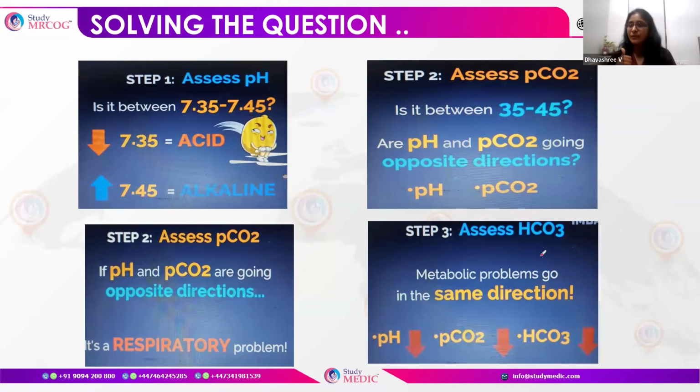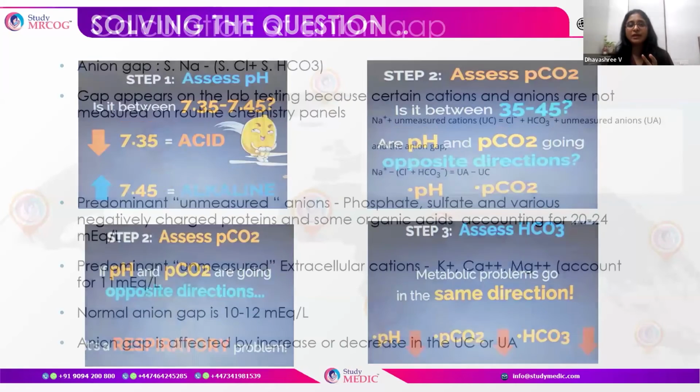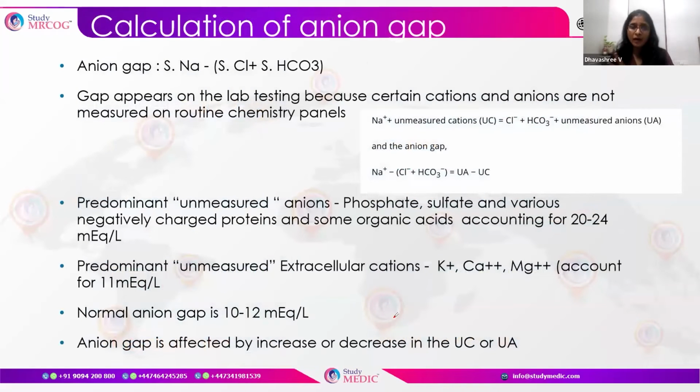If it is metabolic, then the pH and the HCO3 should be in the same direction. So if pH and HCO3 are in the same direction, it means it is a metabolic problem, either metabolic acidosis or metabolic alkalosis. Hope it is clear. If something is not clear, we can move on to a few questions so that we will be able to identify it.